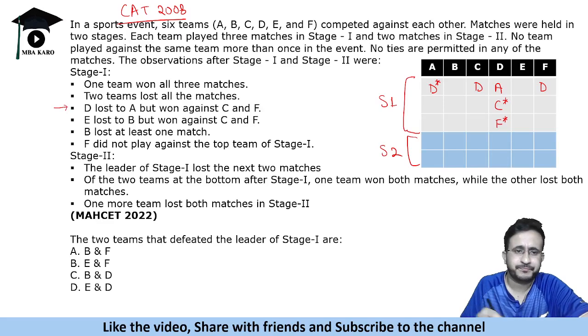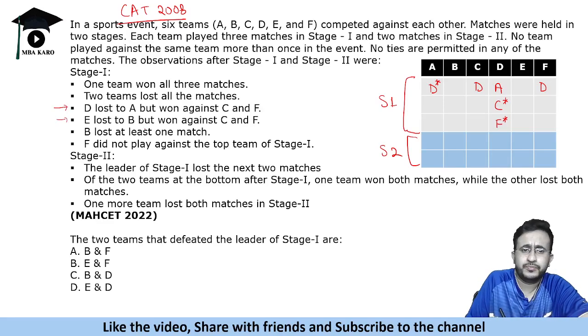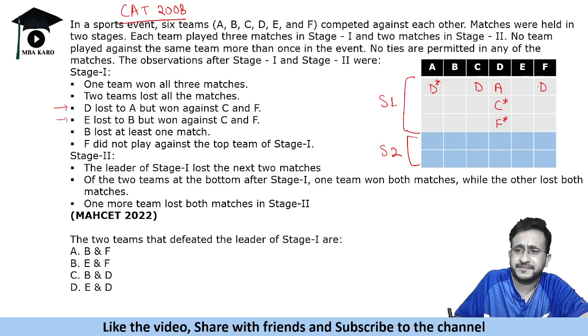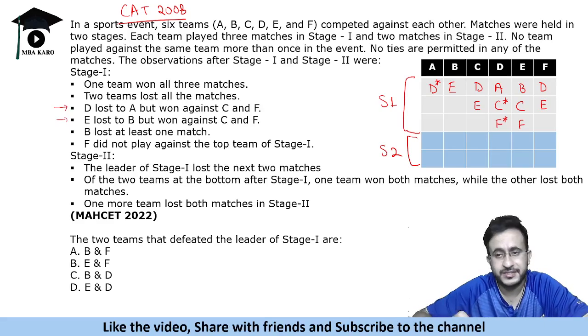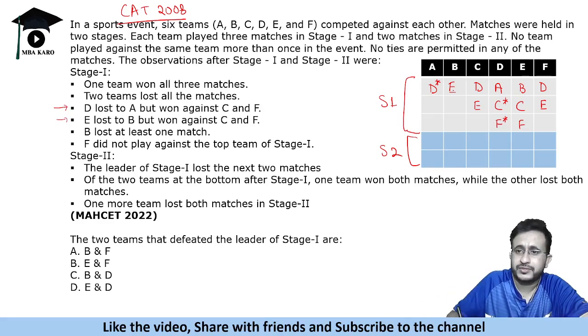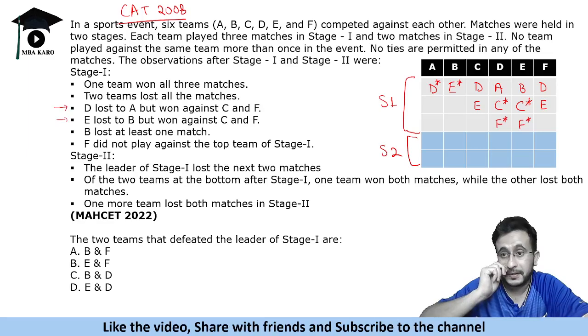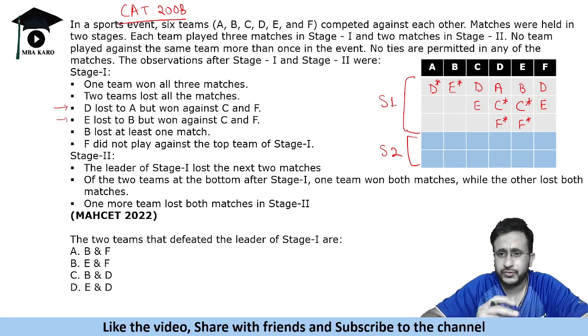Okay. Next is E lost to B but won against C and F. So E played against B, C and F. And B played against D, E, C also played against E, F also played against E. ठीक है, ये चीज हो गई. E lost to B, so B will win here. I'm putting a star. And E won against C and F, so they won here. Okay. All right, so this we have filled.